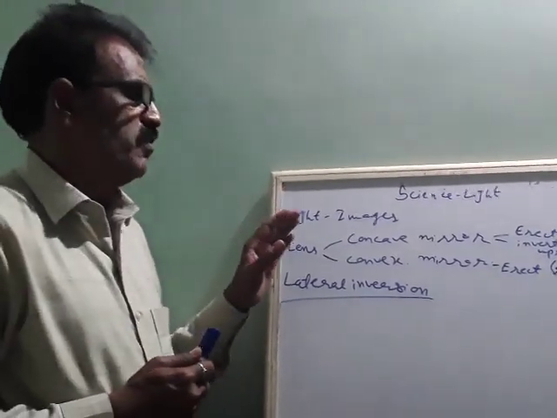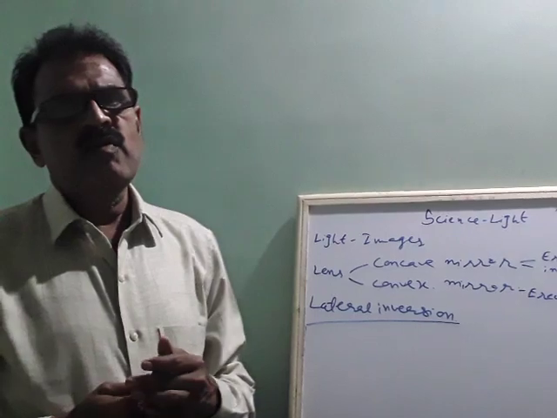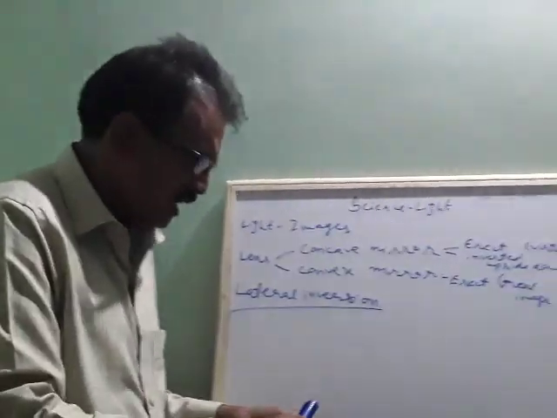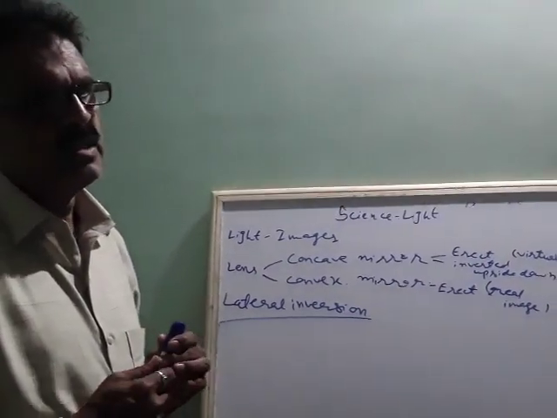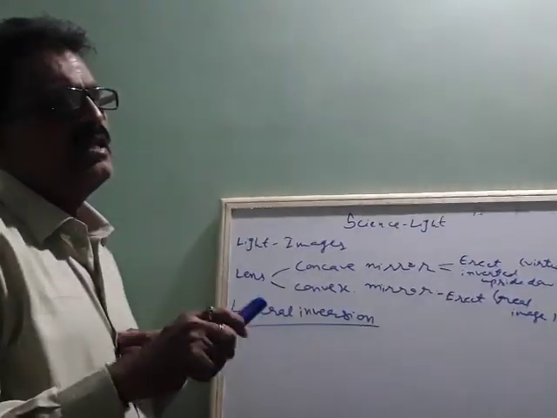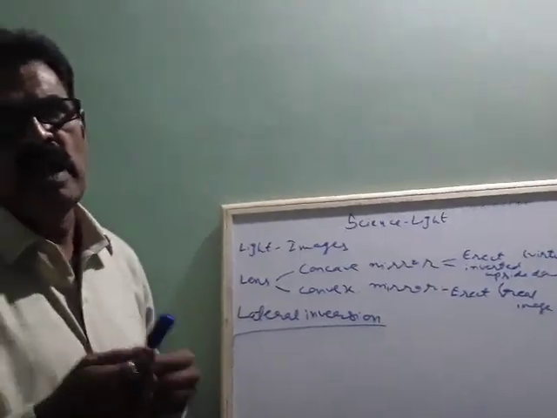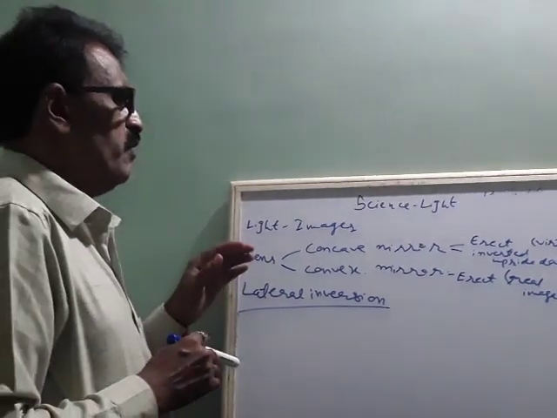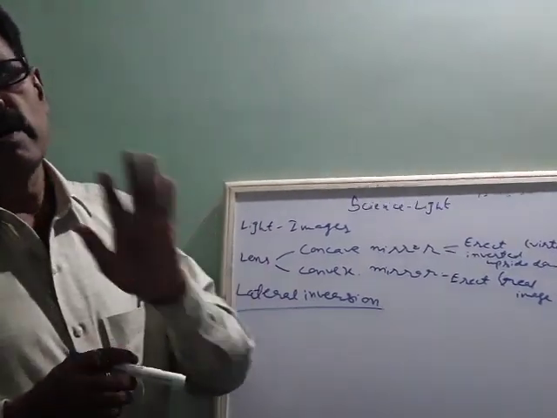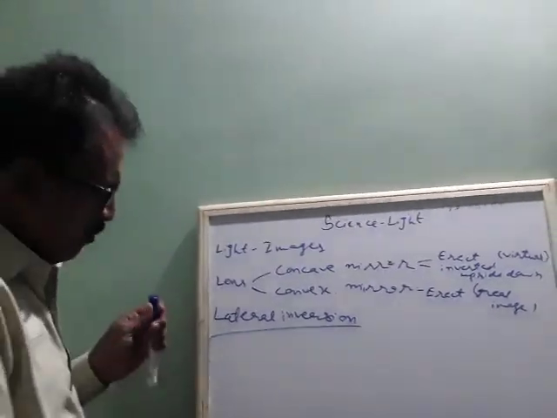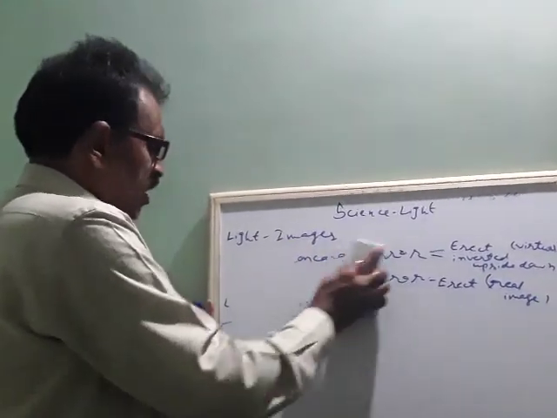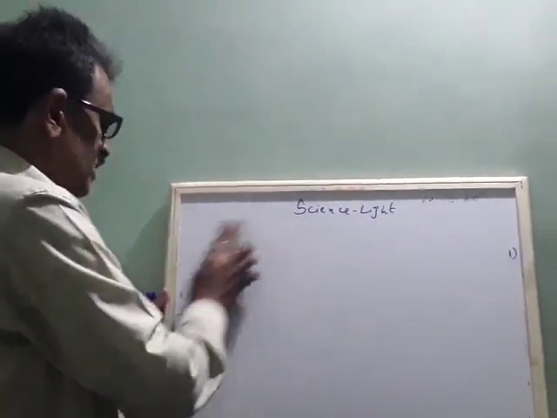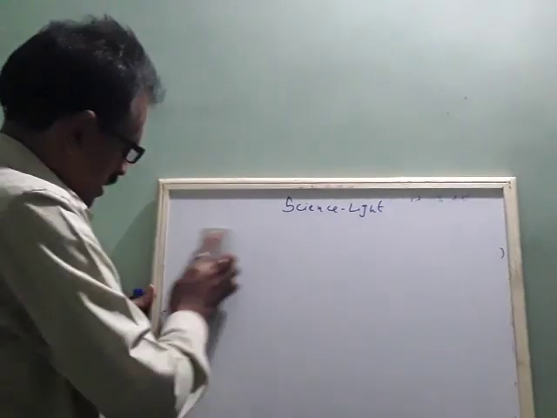Reflection is a process where the light, when it falls on any object, reflects back. In reflection, there are two laws I told already. One is that the angle of incidence, the reflected ray, and the normal all lie in the same plane. And one more is that the angle of incidence is equal to the angle of reflection. This is the law of reflection. But is the law of reflection applicable to all cases wherever there is image formation, or are there any changes? Okay.